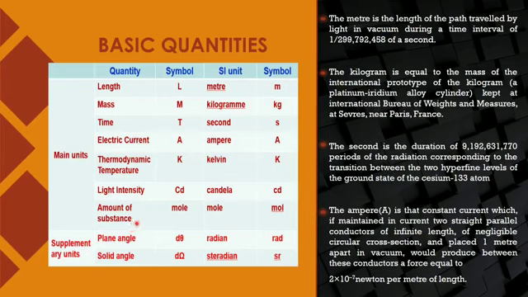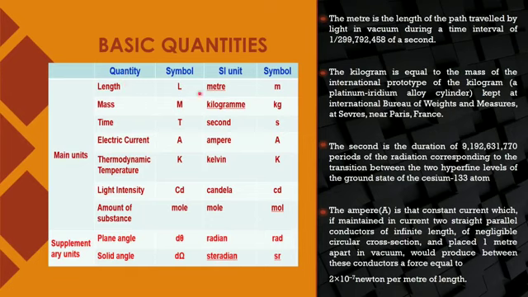And along with these, the SI system says, later on we came to know that without knowledge of angles, plane angle and solid angle, we can't move ahead. So these two are also considered as basic units, but they are termed as supplementary units. So these are the standard units for these quantities.